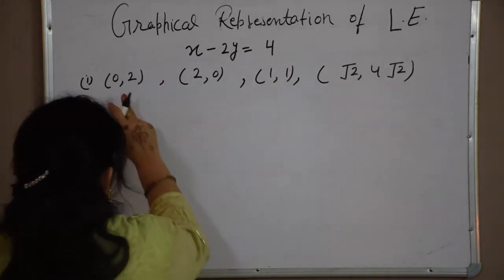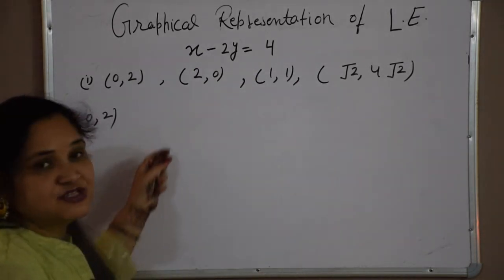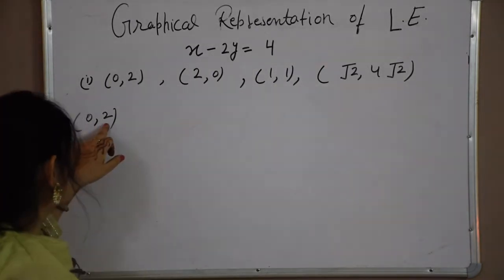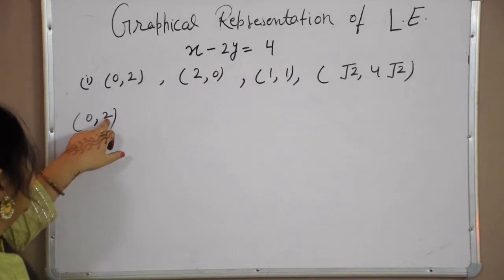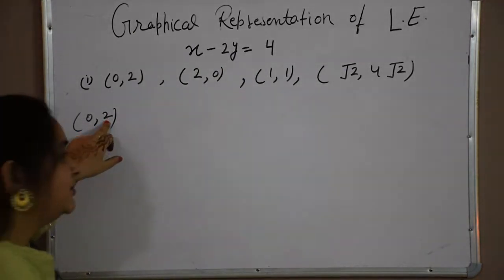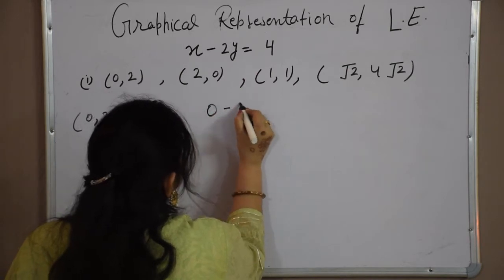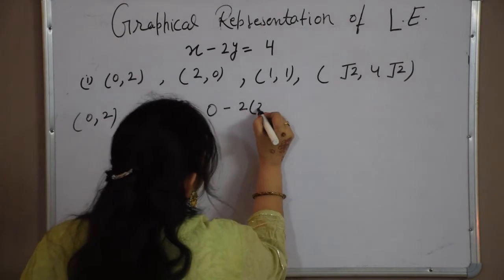First of all, I am considering this point 0, 2. I have to check whether it is a solution or not. So in place of x I will put 0, because in an ordered pair this is the x coordinate, and in place of y I will take 2. So proceed: 0 minus 2 into y, y is 2, so 2 into 2.